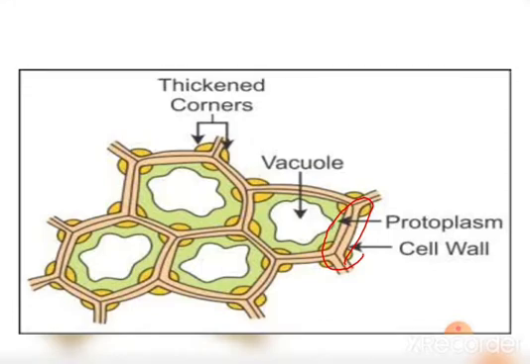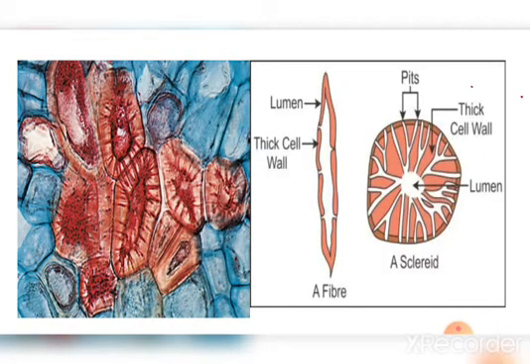And the next one is sclerenchyma. Sclerenchyma consists of thick-walled cells which are often lignified. So here the conversion into woody tissue occurs in this type of sclerenchyma. Sclerenchyma cells are dead and do not possess a living protoplast at maturity.